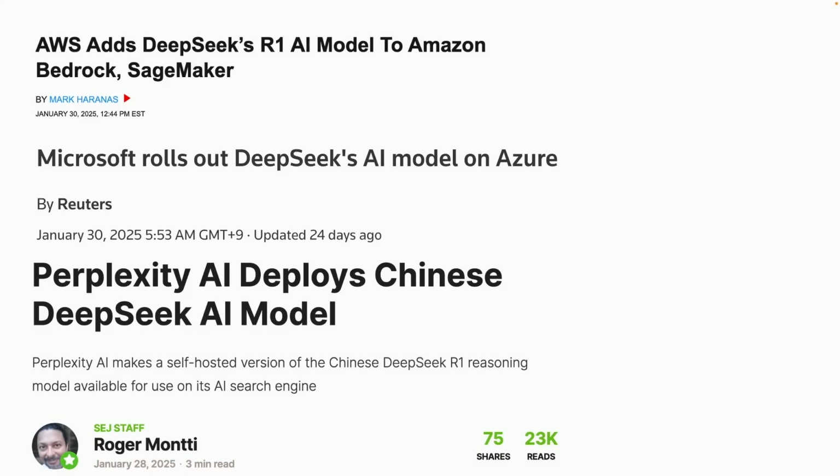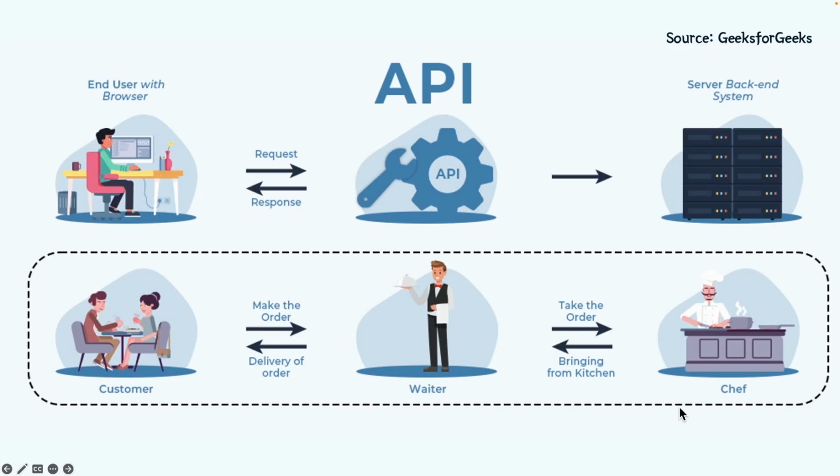To put it simply, when you call the DeepSeek API from China, all the information you input and the data utilizing the cloud are transferred to China. Instead of going to the DeepSeek server, it goes to the AWS cloud server. AWS has servers everywhere, including one in our country. We don't know exactly where the data will be stored, but AWS oversees everything. The same applies to Microsoft and Google Cloud. I will provide a detailed summary of how each company is utilizing DeepSeek and the potential risks involved, but before diving into that, let's briefly touch upon the concept of an API.